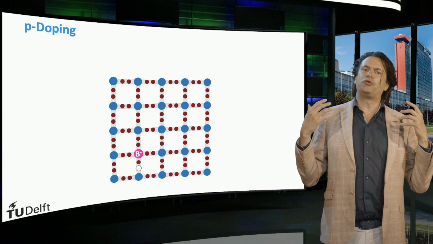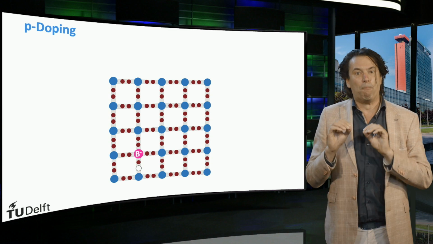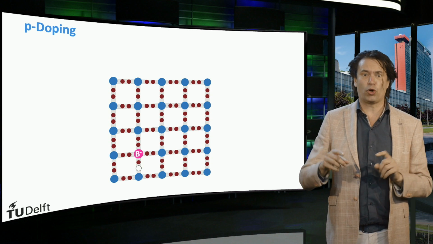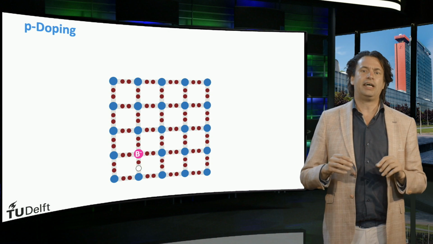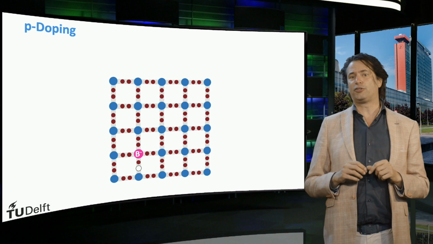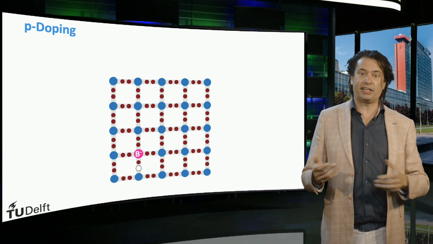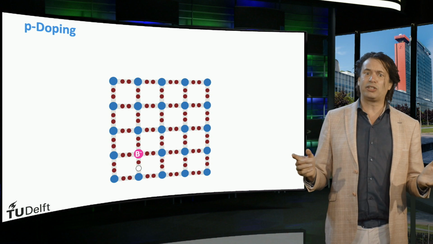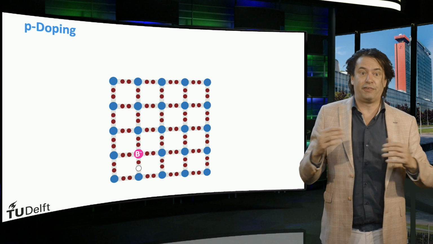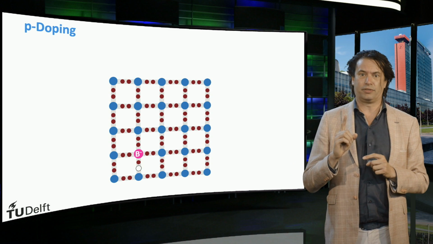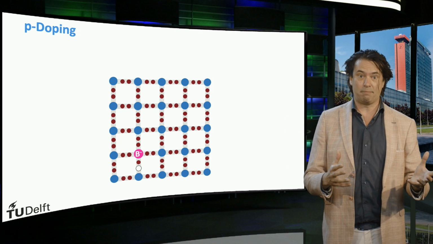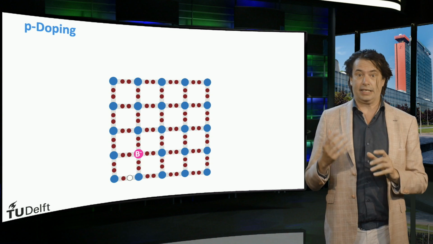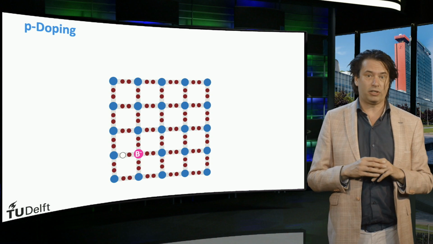Secondly, we are going to intentionally put boron impurities in the silicon network. Since the boron atom has only 3 valence electrons, it is missing 1 electron to make a molecular bond with its 4 neighboring silicon atoms. As a consequence, 1 molecular bond is filled with only 1 electron. This entity is the same as the hole. This extra hole is easily excited to a free mobile state.